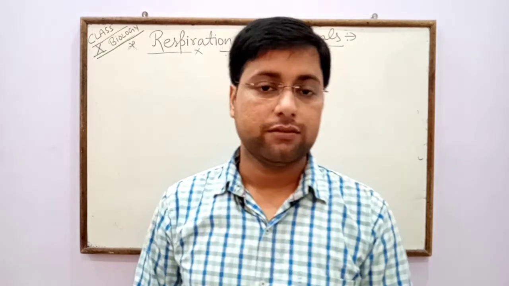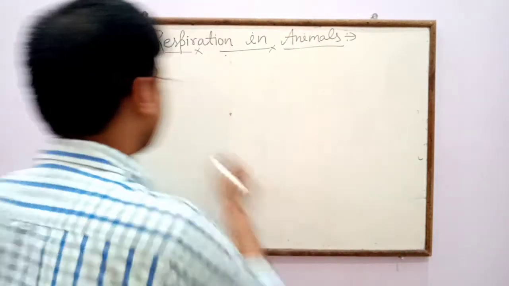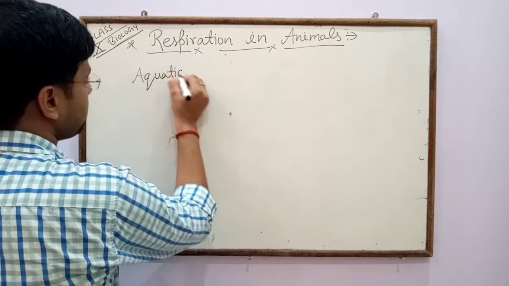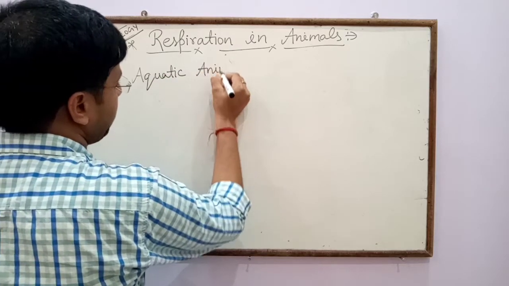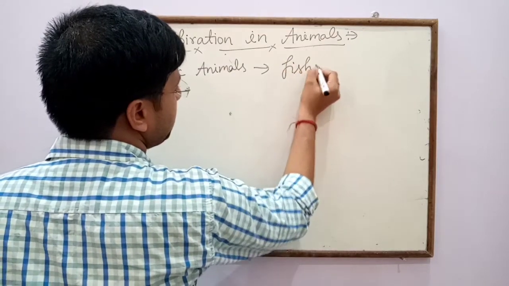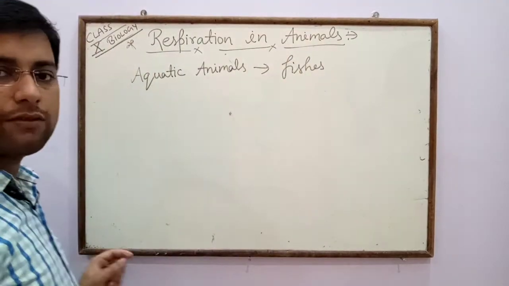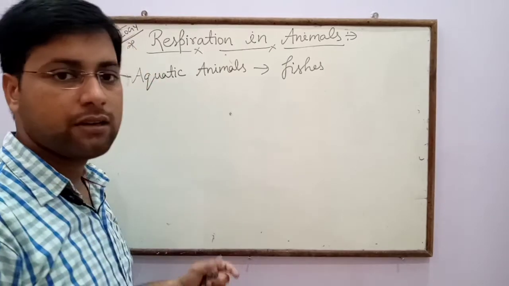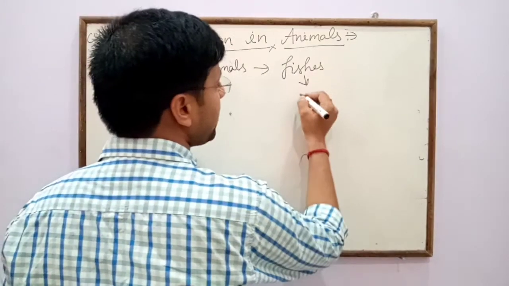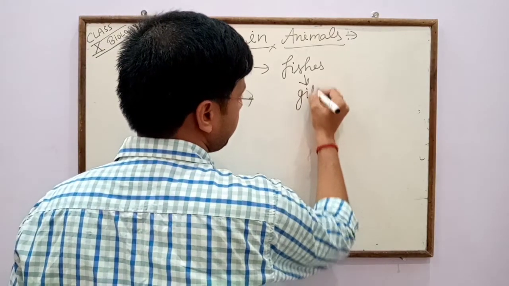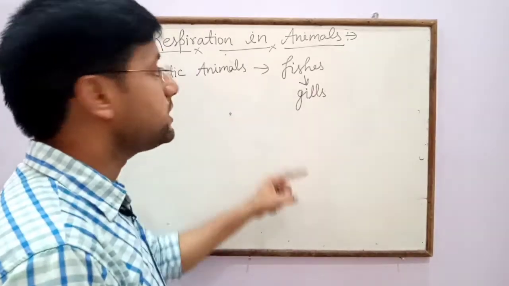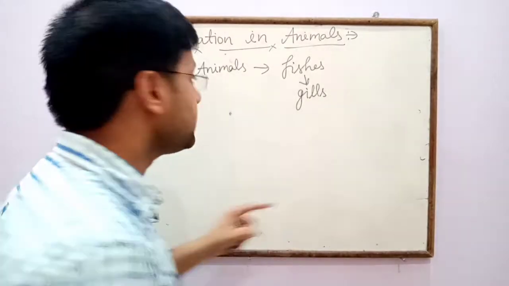But in aquatic animals like fishes, no special type of respiratory system is present. So fishes respire through gills. So gills are responsible for respiration in fishes.